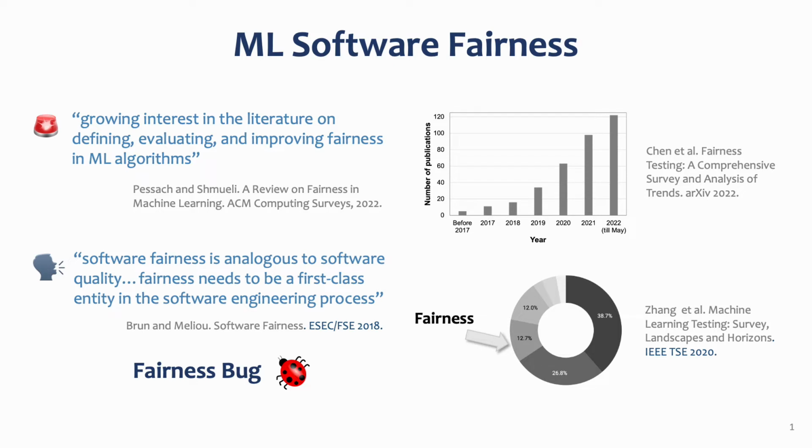Fairness is important for machine learning software. In the machine learning community, there is growing interest in fairness. In the software engineering community, it is also widely acknowledged that software fairness is analogous to software quality and needs to be the first-class entity in the software engineering process. Researchers have also defined a new kind of software bug named fairness bug, which refers to the imperfection in software that causes its unfair behaviors. The literature has witnessed increasing results on detecting and addressing fairness bugs.